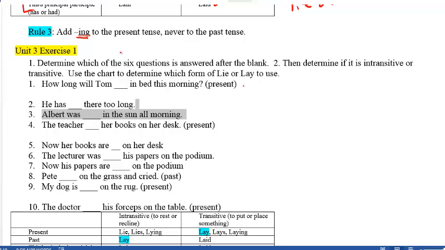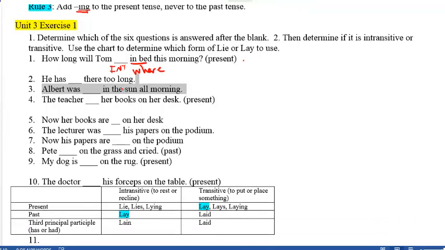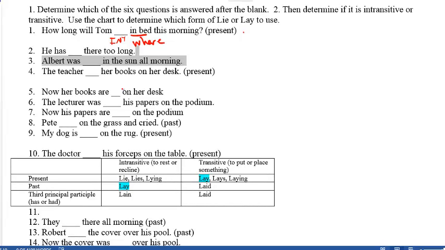So in this assignment, first determine which of the 6 questions is answered after the blank. So here you have, how long will Tom blank in bed this morning? In bed answers where. Because this answers where, we know that the verb form that goes here is going to be intransitive, and you're looking for the present tense form.